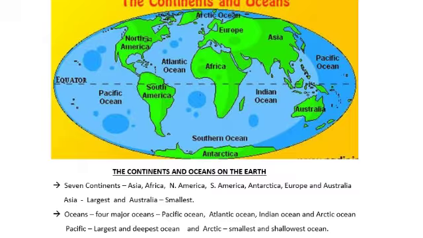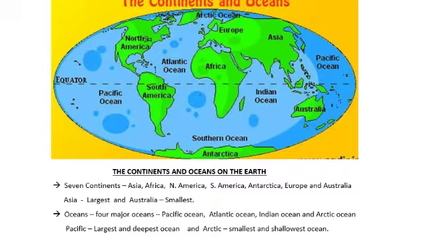There are 7 continents on the earth, which are the land masses: Asia, Africa, North America, South America, Antarctica, Europe and Australia. Of these, the largest continent is Asia and the smallest continent is Australia.